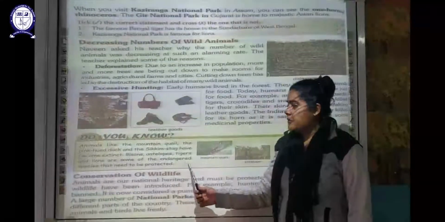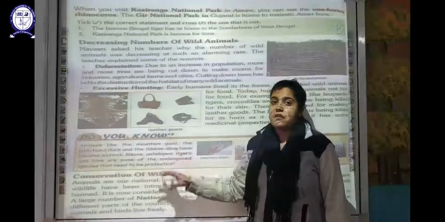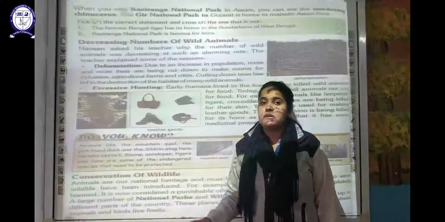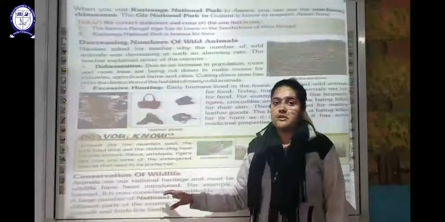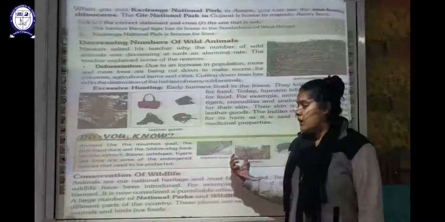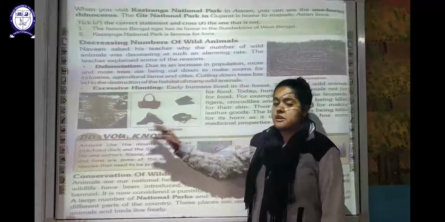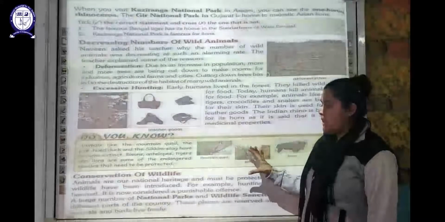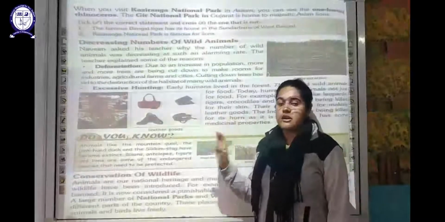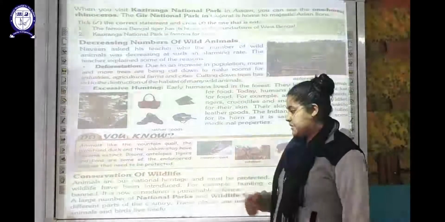Another example is the bison, antelopes, tigers and lions. These are animals which can be considered endangered species. That means if protective measures are not taken and they are not conserved, then one day, in the very near future, these organisms will shift from the endangered category to the extinct category. So we have to pay more attention and focus on conserving these endangered species.